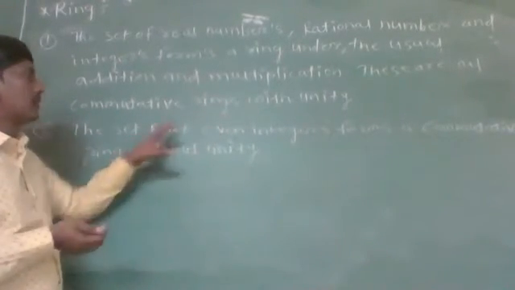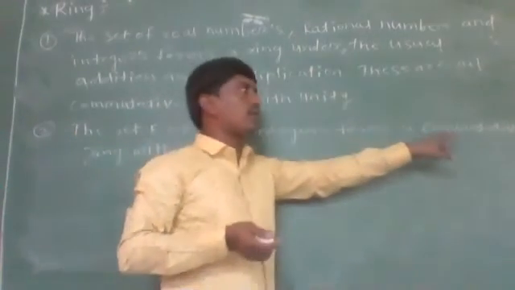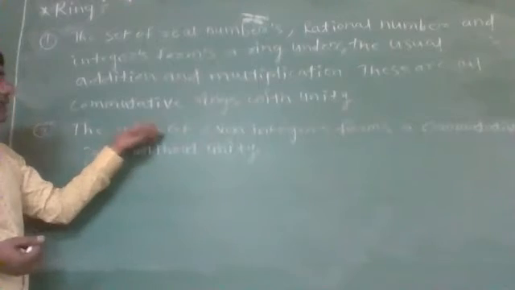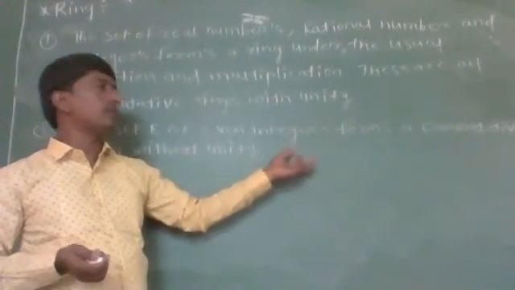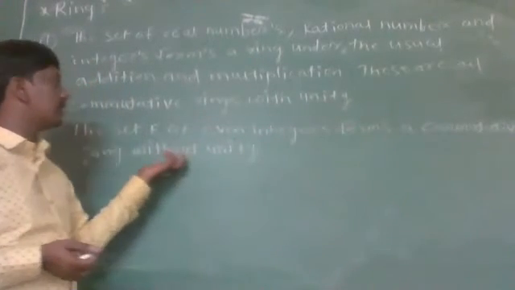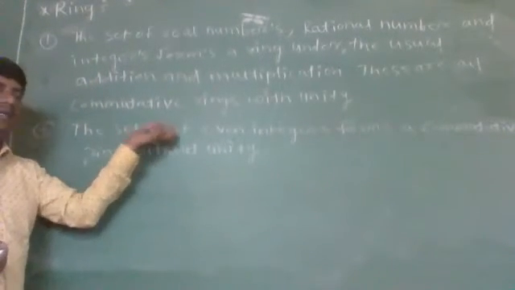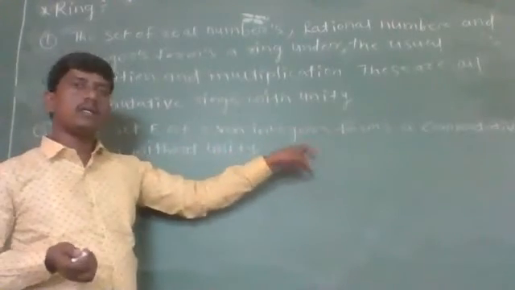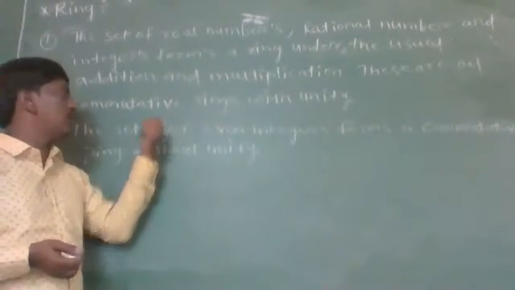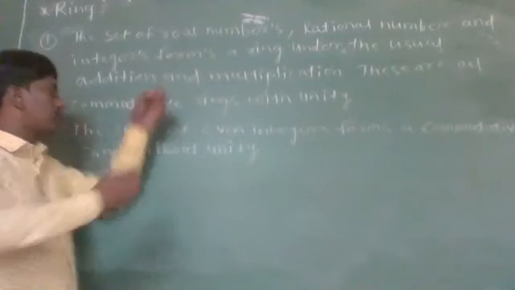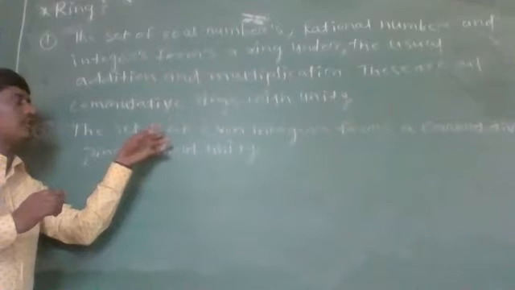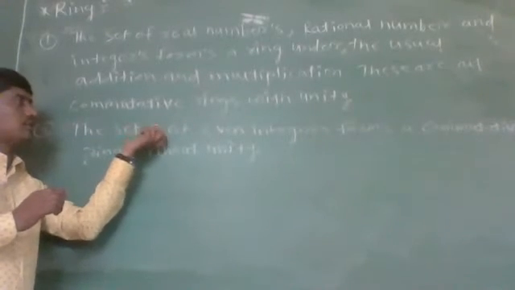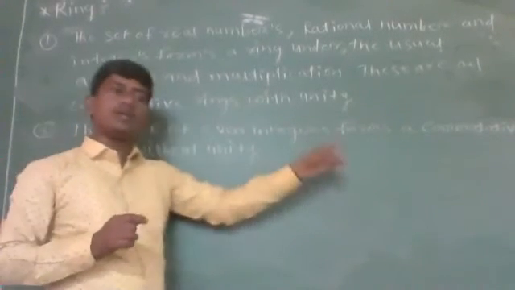Now we have to check the associativity and commutativity with respect to multiplication. If we take any two elements from the set of even integers, the product of two even integers is again an even integer. So the commutative property holds and associativity also holds. Now we have to check whether there is any unity element in E. As E is a set of even integers, it does not contain 1. So there is no element belonging to E which holds the property A dot E equal to E dot A equal to A. So there is no unity element in E. So the set E of even integers forms a commutative ring without unity.